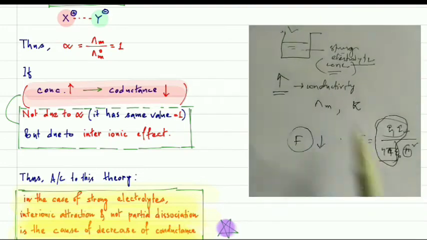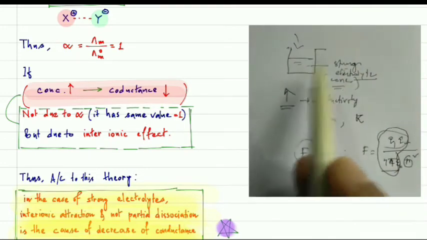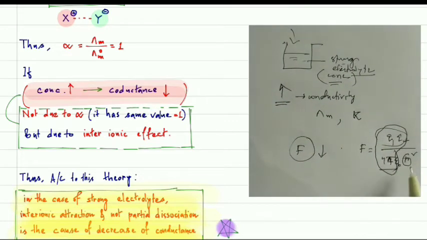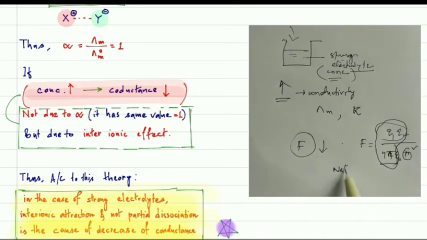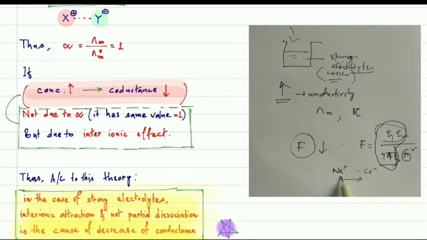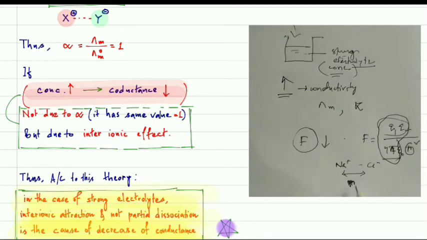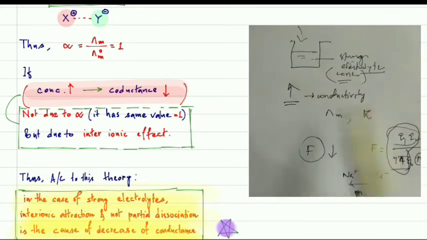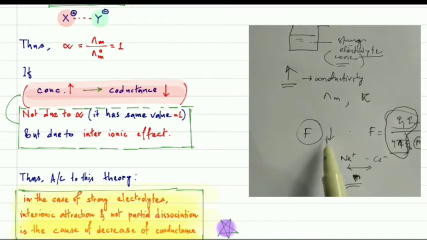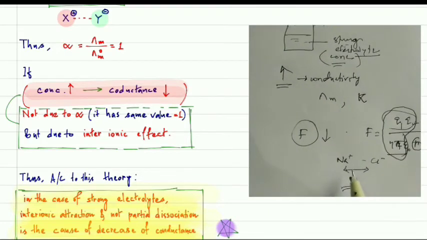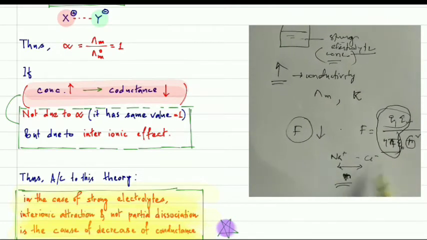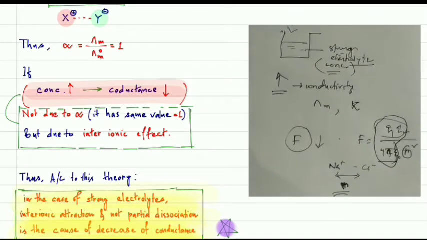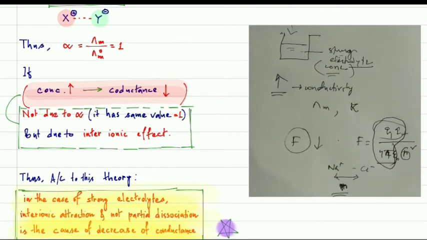That means if you dilute the concentrated solution of strong electrolyte, then the distance between the ions will increase, r will increase. As a result, F will decrease. If this decreases, then more and more strong electrolyte will dissociate into ions, not ionize. Ionized means they are already completely ionized, but not dissociated.